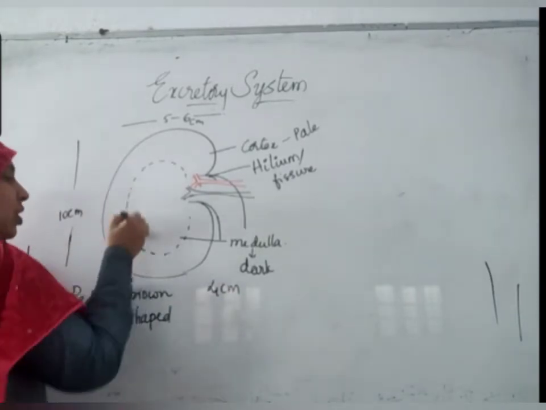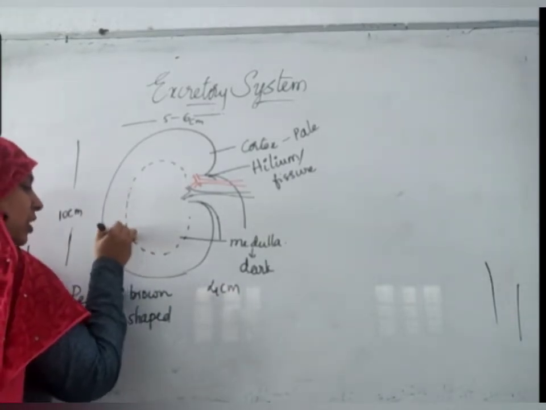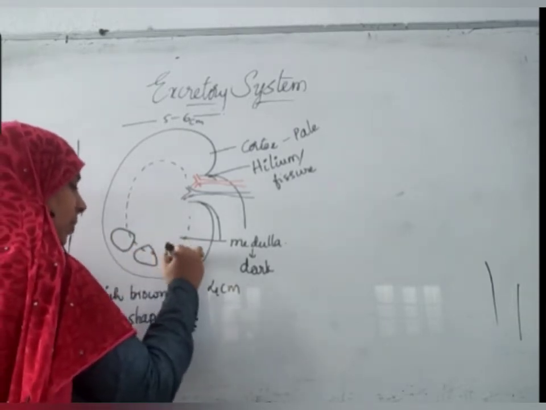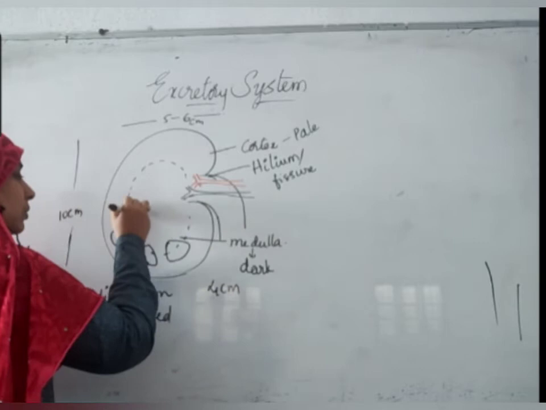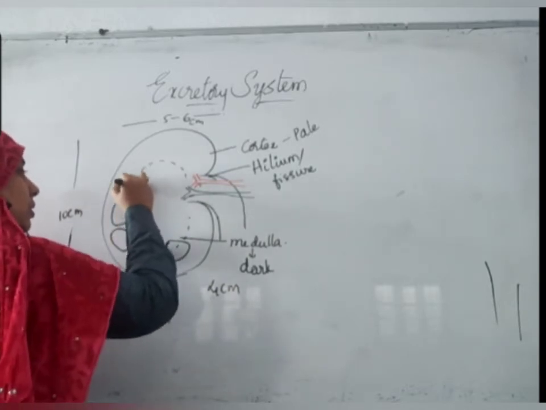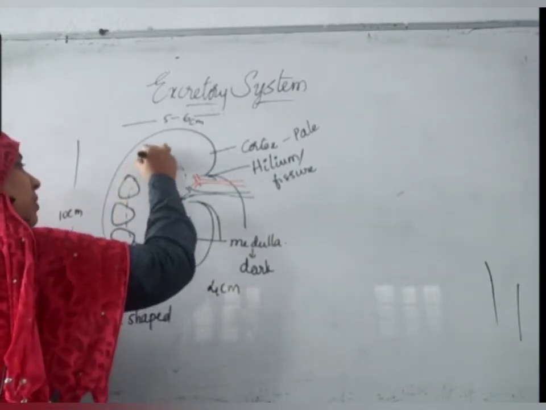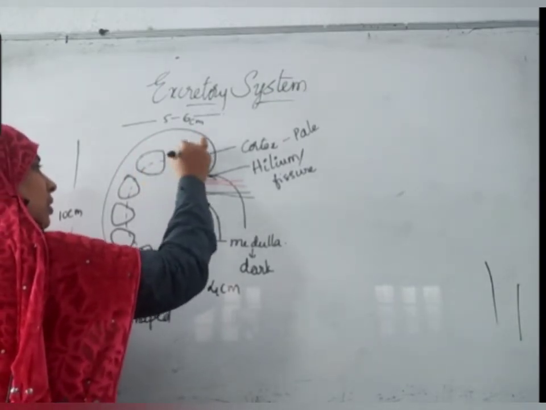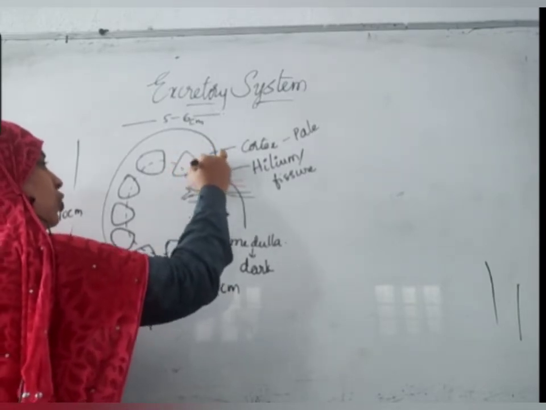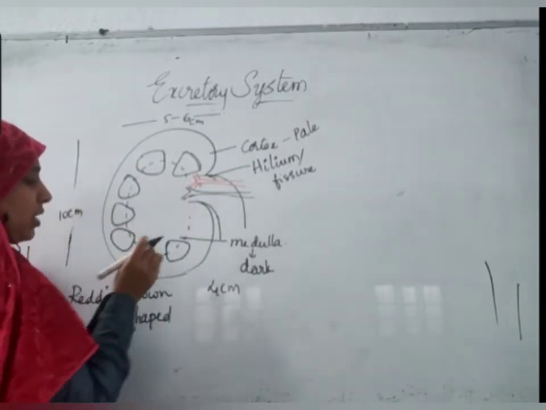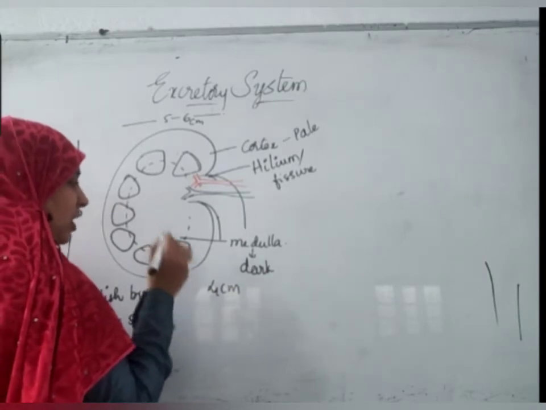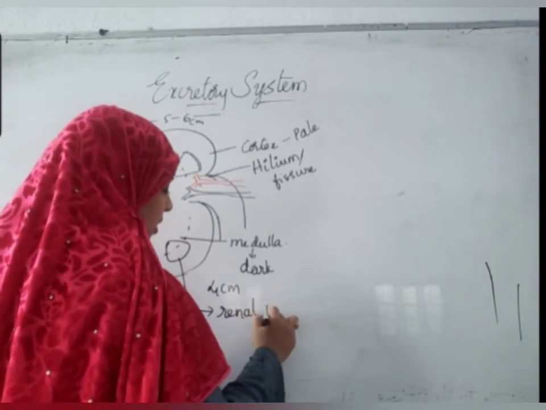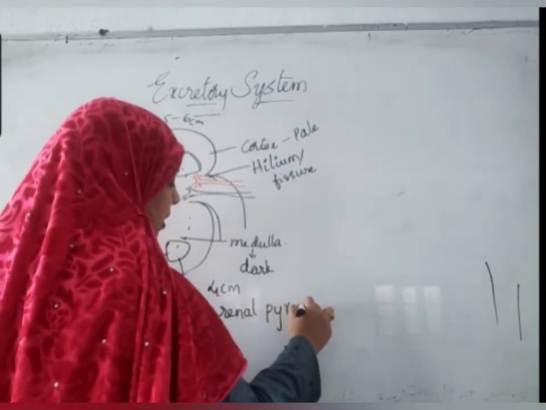Inside this kidney, there are pyramid shaped structures like this. These pyramid shaped structures, most of which are present in the medulla region and somewhat extended into the cortex region, are called renal pyramids.